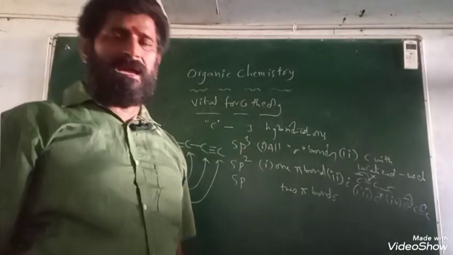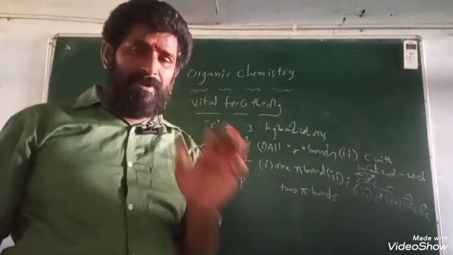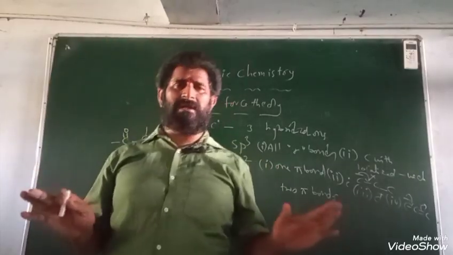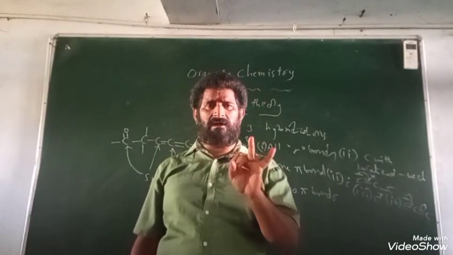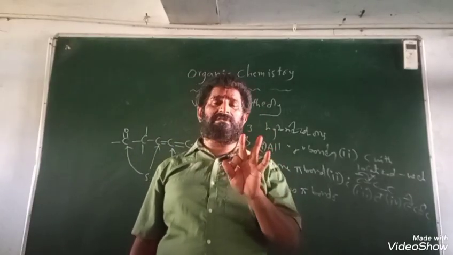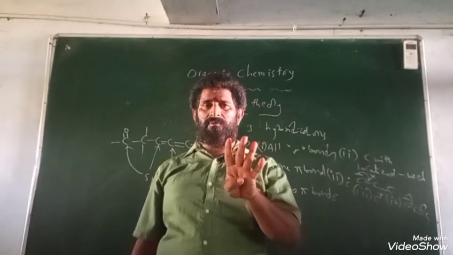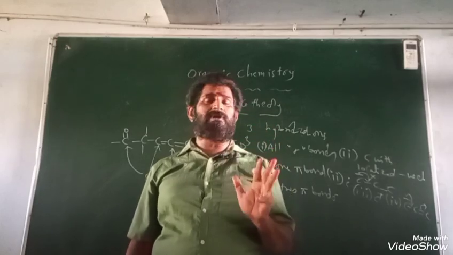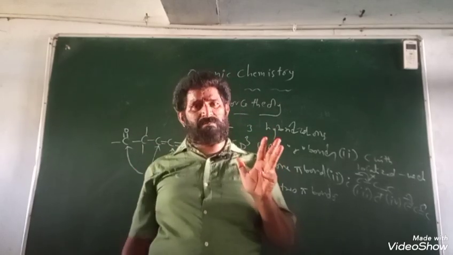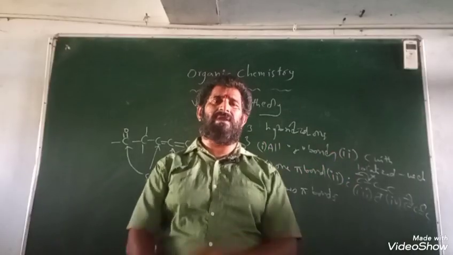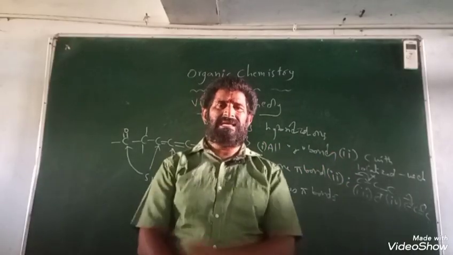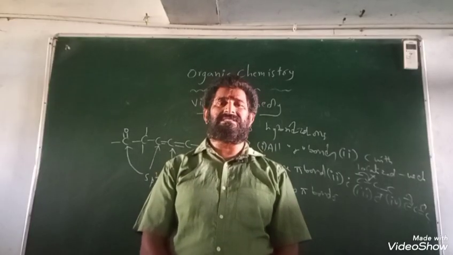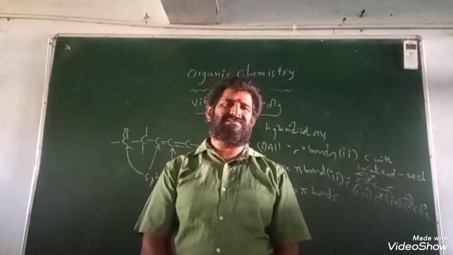Now I hope you have got the complete idea about the hybridizations of carbon. Any doubt, any question, anything else? So far we have learned what an organic compound is, how to recognize an organic compound, and the structural features of organic compounds: the major component, the helping atom, and the possibilities to say whether a carbon is sp3, sp2 or sp. Any doubt, any question? We will discuss the complete detailed structures of general organic chemistry in the next class.